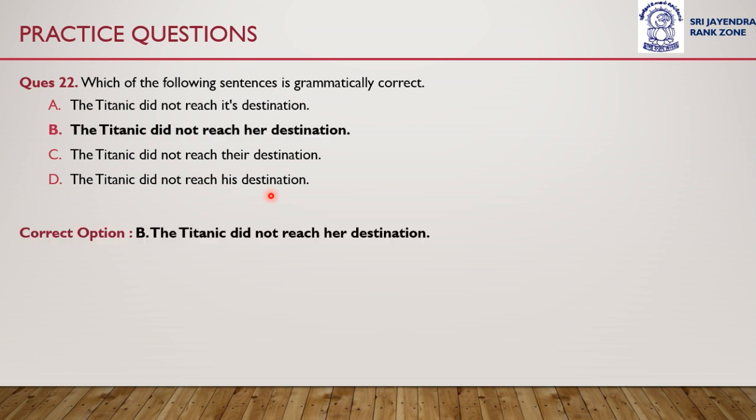So the correct answer is option B. The Titanic did not reach her destination. This is the grammatically correct sentence. Option B is the answer for question number 22. The Titanic did not reach her destination.